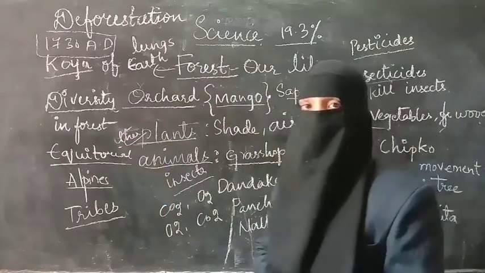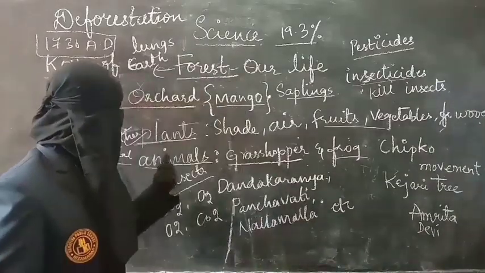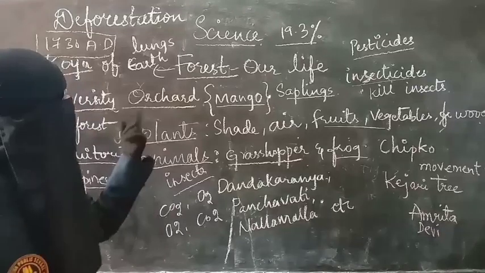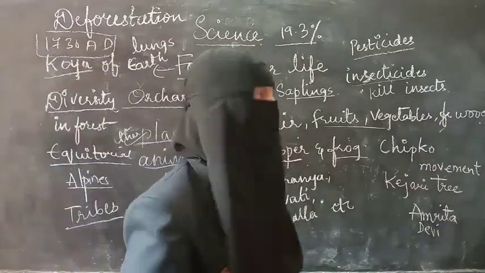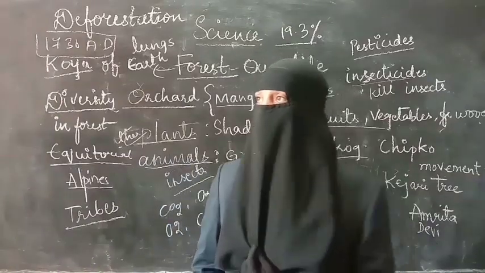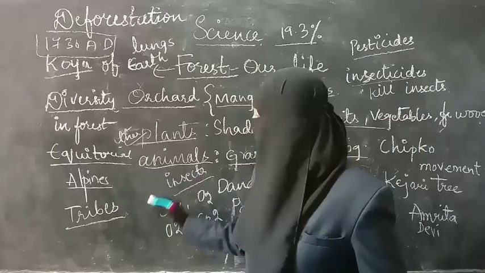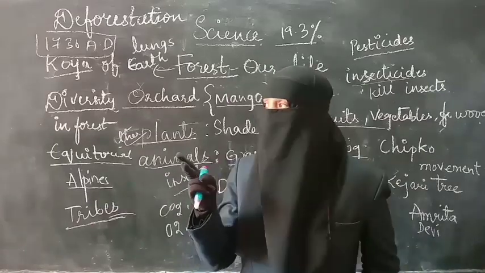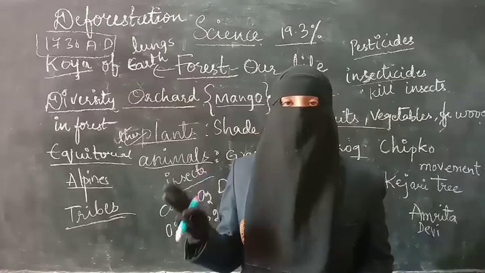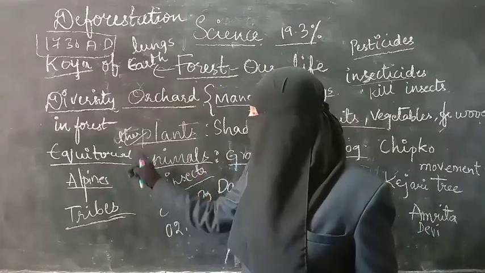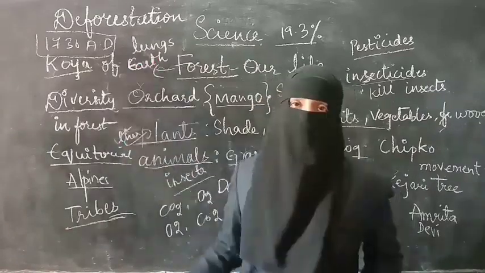So students, read well about this topic, like what are orchards, mango orchard. I'll give you the questions to read. First of all, find out about the Chenchu tribe. The worksheet is related to the Chenchu tribe, Koya tribe and Bonda tribe: how they are living and in which forests and districts they are living. Then read about equatorial forests and alpines, and learn the topics of deforestation.